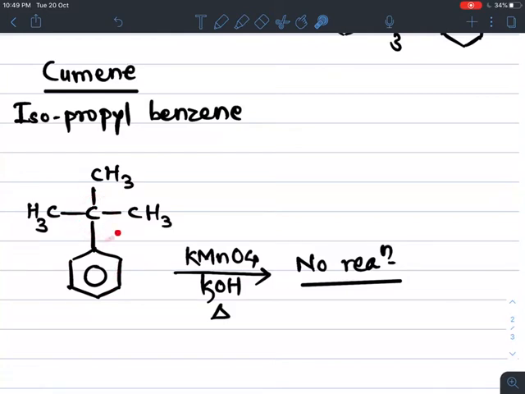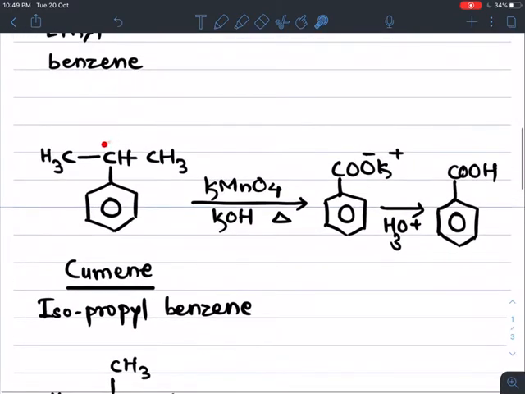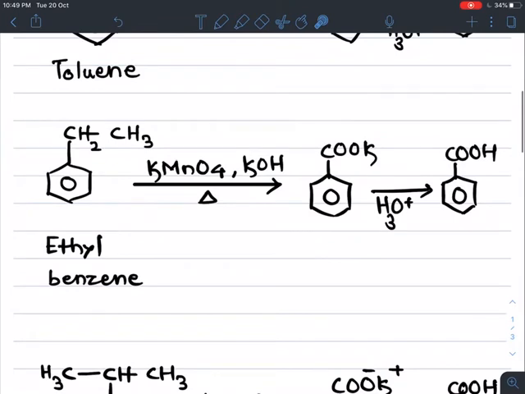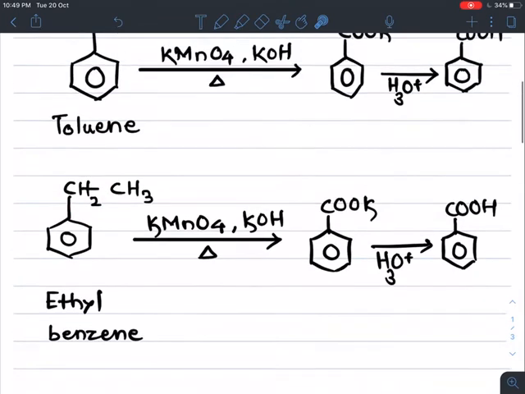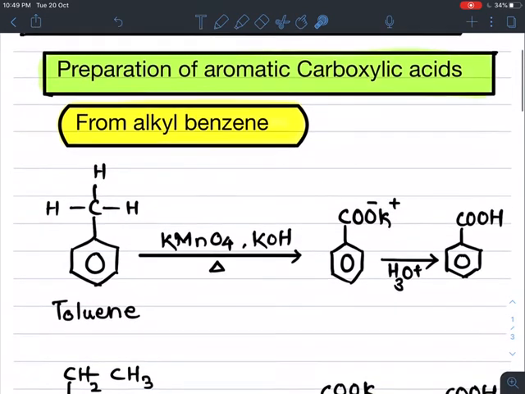Due to the absence of hydrogen, it does not undergo oxidation with any oxidizing agent. So no reaction takes place with tertiary butyl benzene. The reaction takes place only when the carbon attached to the benzene ring has at least one hydrogen; then only the alkyl benzene undergoes oxidation and forms the aromatic carboxylic acid.